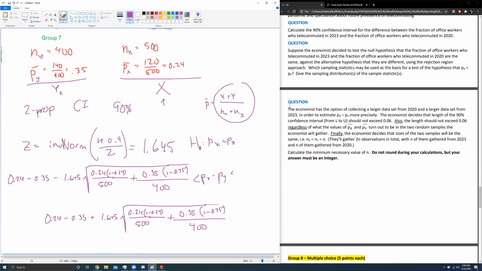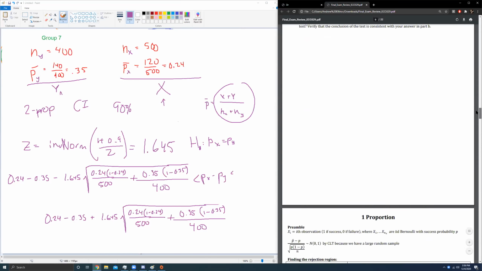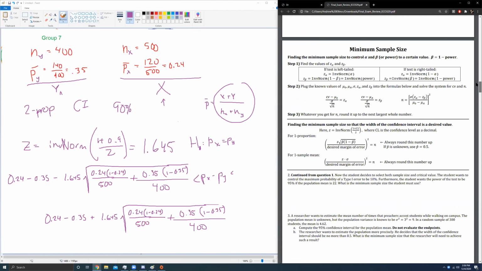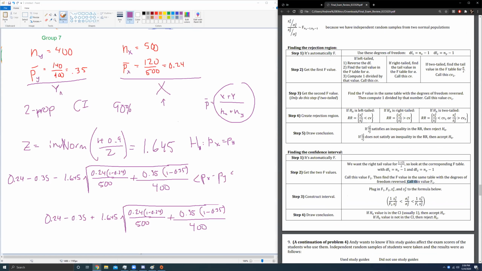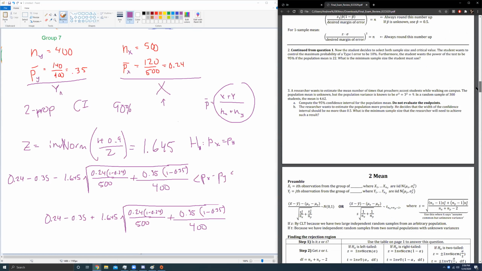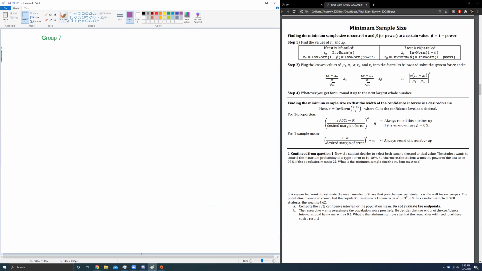We got one last question about minimum sample size. I sent out a more updated cheat sheet for minimum sample size, although I have to update it again because I screwed up my 2 variance thing. This needs to be changed to its reciprocal. Minimum sample size here has an additional category for 2 proportion. The cool thing is the 2 proportion one is pretty simple. It's almost the same exact formula. In fact, it is the same formula as the 1 proportion.